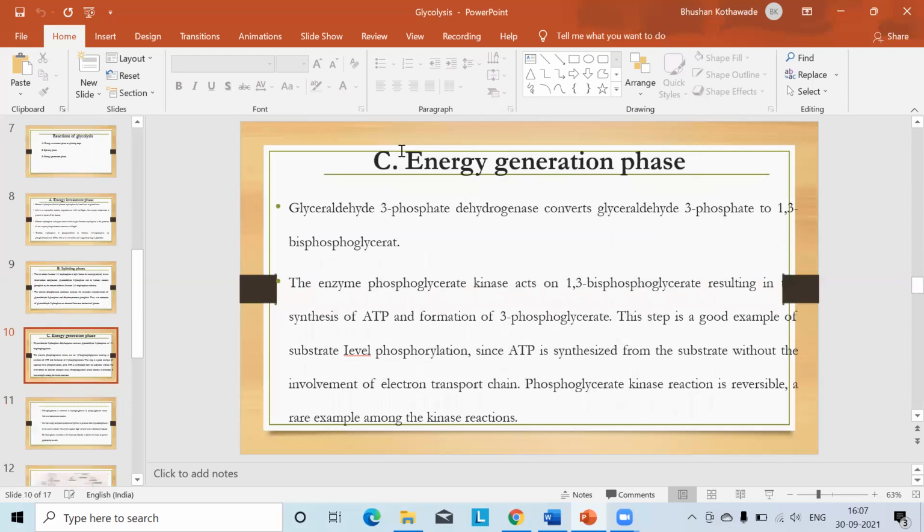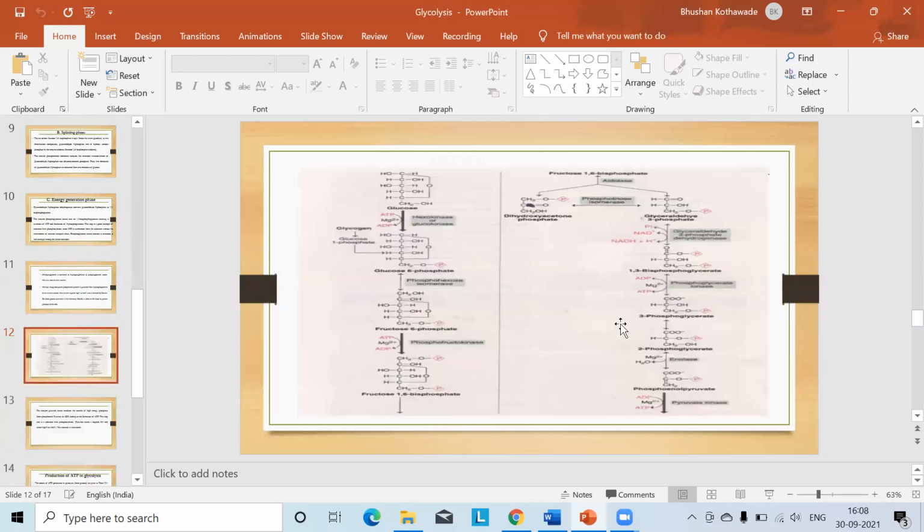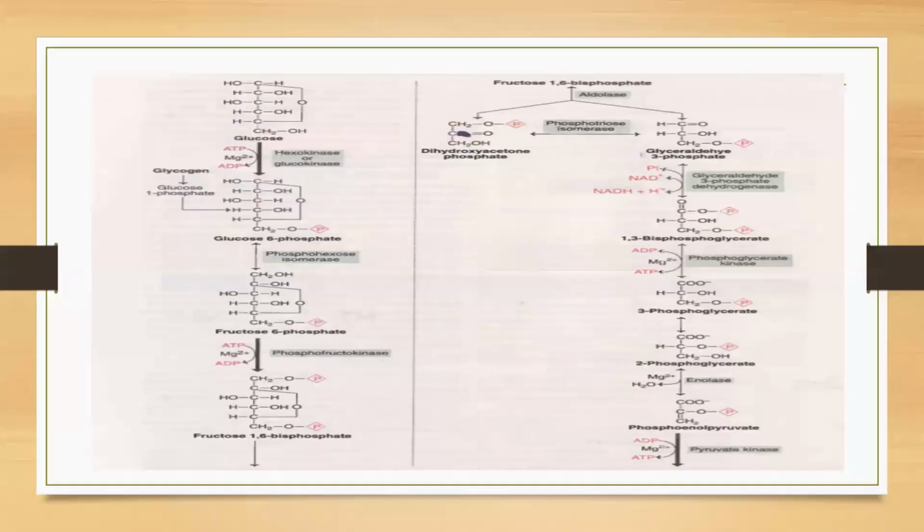The third phase is the energy generation phase. Here, the glyceraldehyde 3-phosphate dehydrogenase enzyme is mainly involved, and the generation of energy occurs in the form of NADH, and therefore this phase is known as the energy generation phase. Now we will see all the reactions of glycolysis.